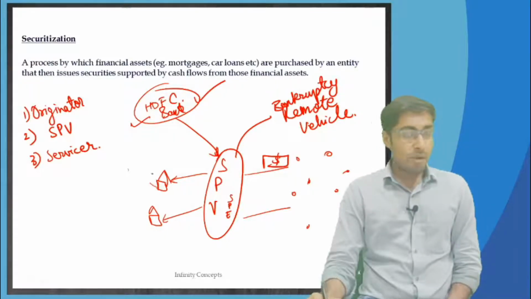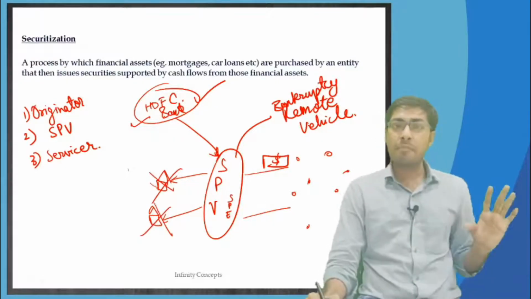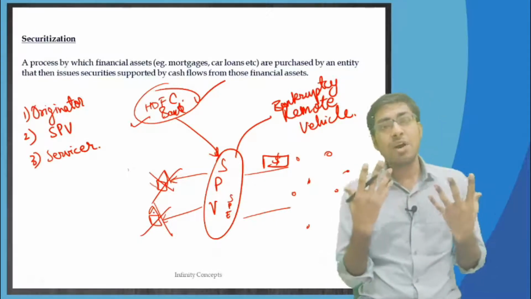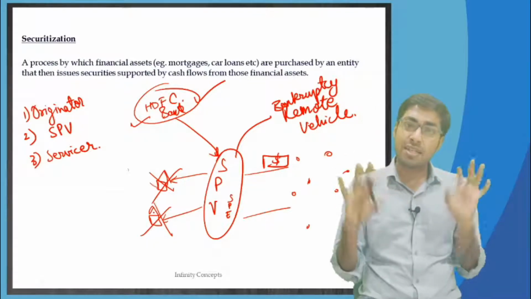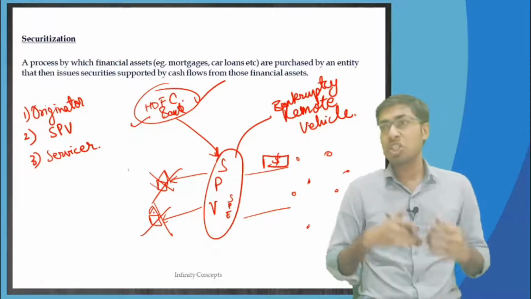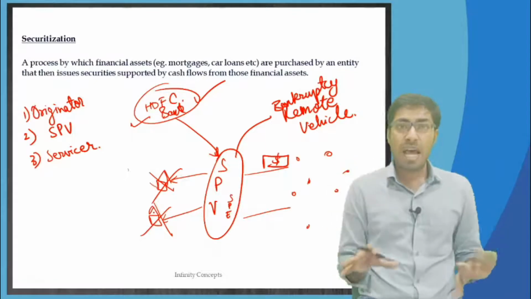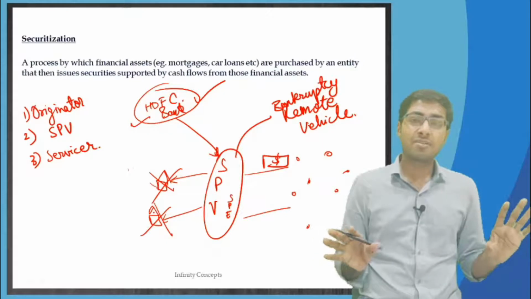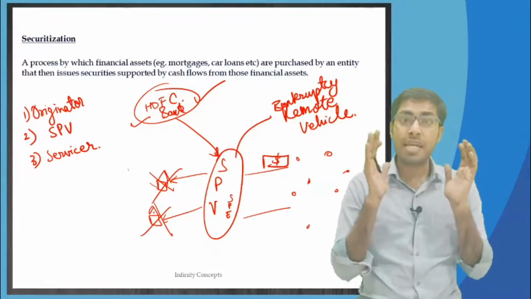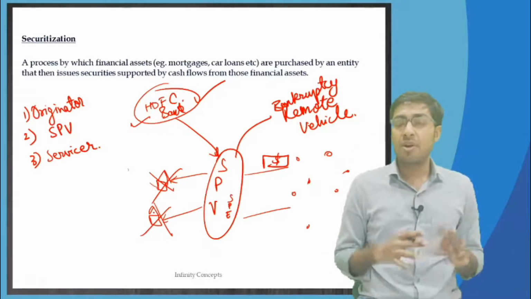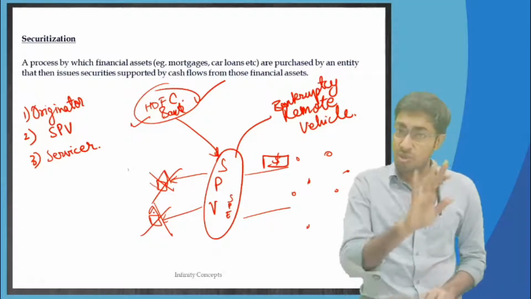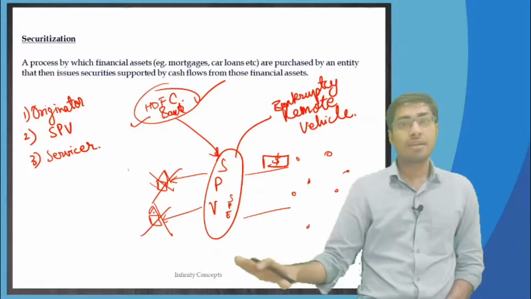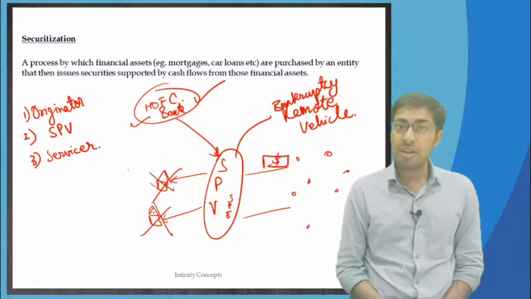Say all the loan borrowers, from the month of February 2022, stopped paying their EMIs. I don't know what happened. Maybe a war happened, or a huge financial crisis, and each and everyone stopped paying EMIs. It should not happen, but just as an example, all of them stopped paying EMIs. You know who will be at a loss?